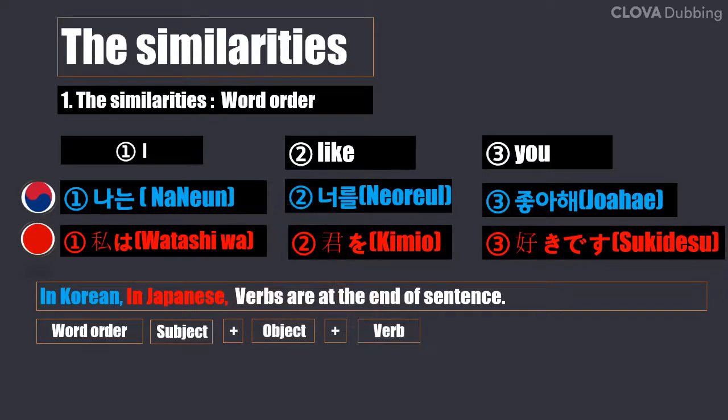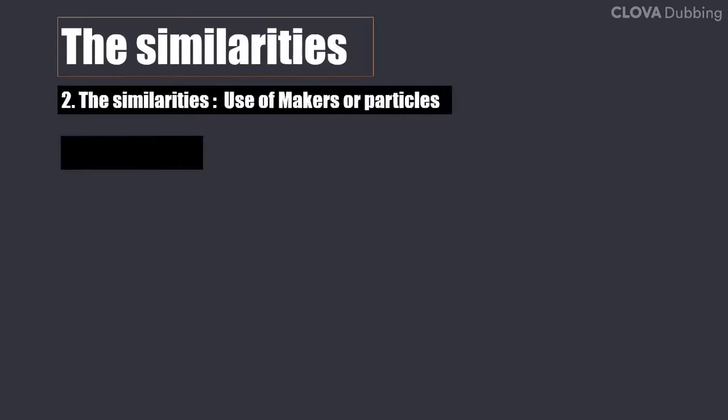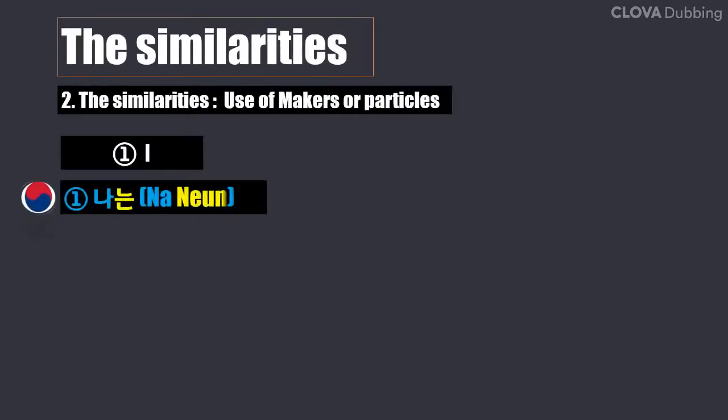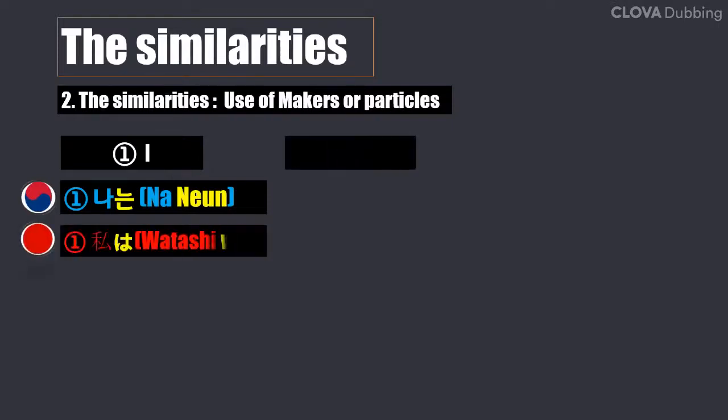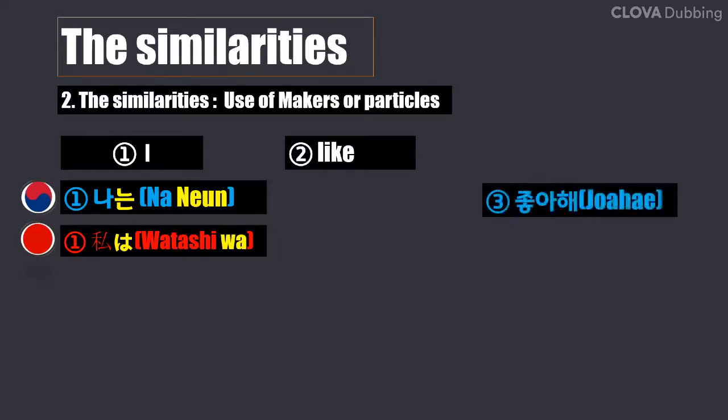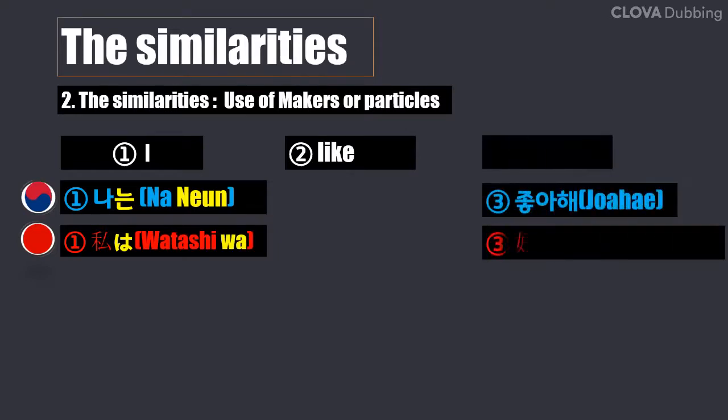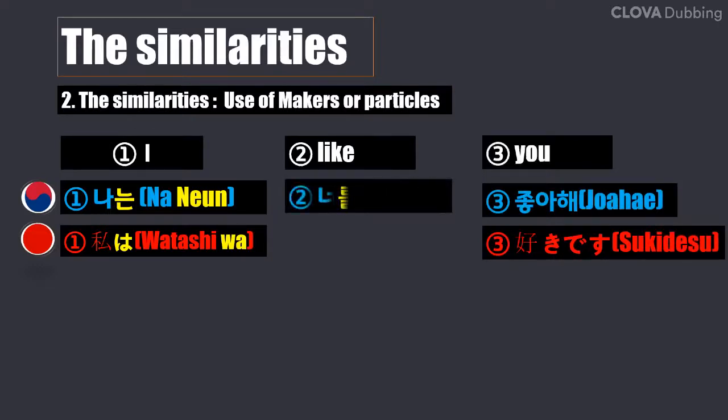The similarity between Korean and Japanese is the use of markers or particles. In the example sentence, the yellow letter is a marker or particle. Markers or particles are used after nouns or pronouns. These indicate the function of the subject or object or serve as prepositions or conjunctions in English. There are more markers that correspond in Korean and Japanese.